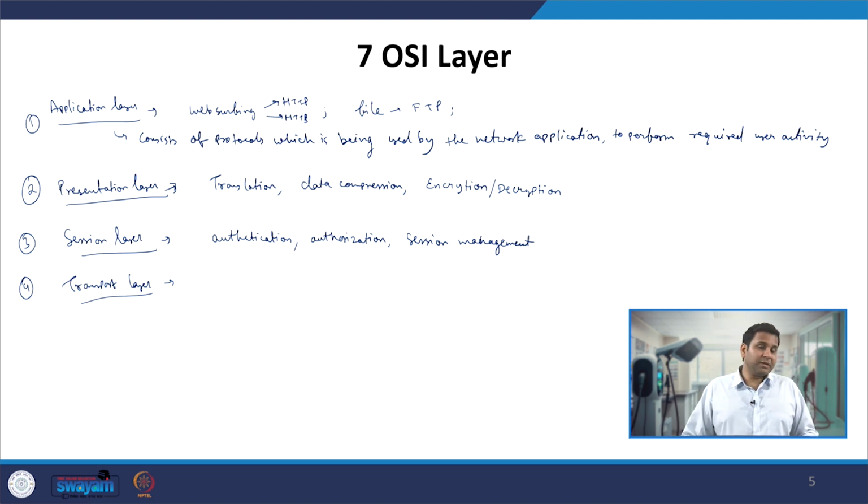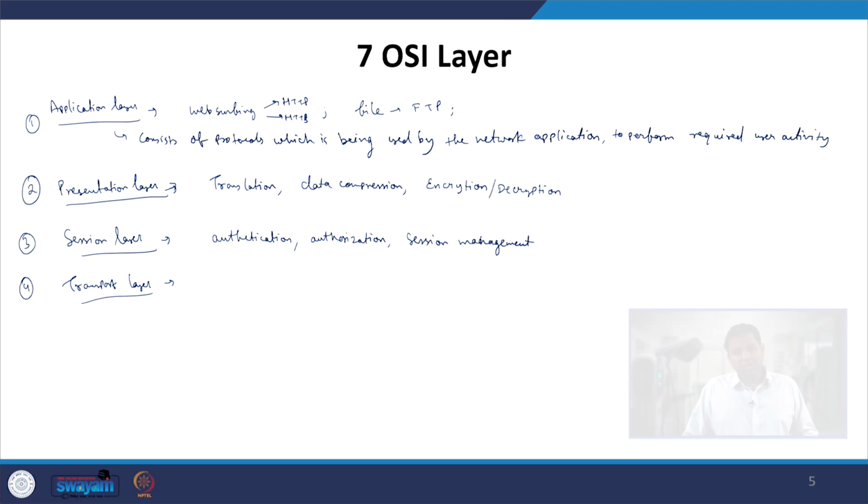Then the session is created between the two systems where the communication has to take place, and finally we enter the transport layer, which does segmentation. That means the data is divided into several segments, and it also takes care of flow control and error control.